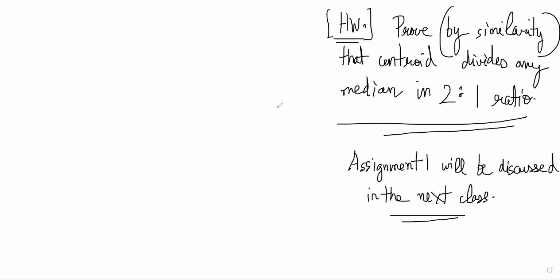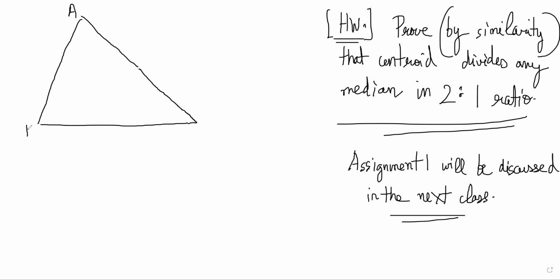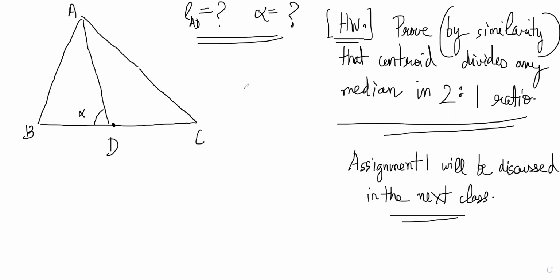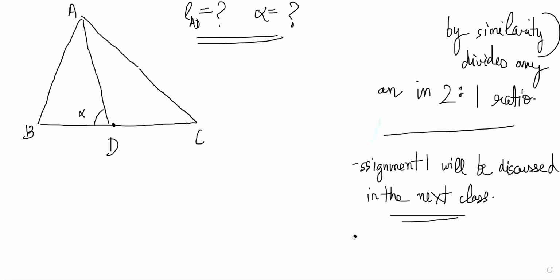Now, one thing that we need to know here, some more information about the medians, is that we need to be able to find the length of the median and the angle that it makes with the base. So if A is like this, B is like this, and C is here, midpoint is here, D, I want to find out AD length, and I want to find out this angle alpha. So what is the length of AD, and what is the angle alpha? To do this, we will use a very famous theorem, Stewart's theorem. Does anybody know that? What is Stewart's theorem?